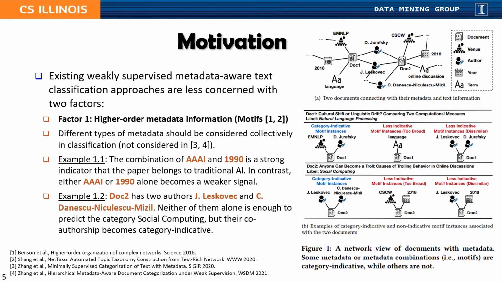To give another example, in our figure, document 2 has two authors. If you check their publication lists, you can find that neither of them alone is enough to predict the category social computing, but their co-authorship becomes category indicative.